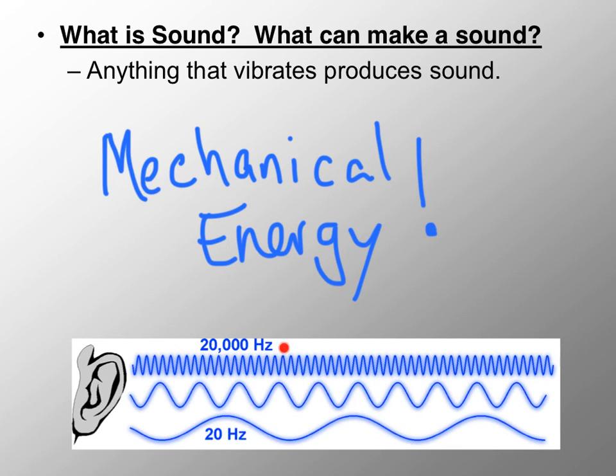And there's different frequencies. The higher the frequency, again, units is hertz, the higher the pitch, and lower frequency, lower pitch. These sound waves hit your eardrum or tympanic membrane, which vibrates, and then that mechanical energy, those vibrations, get converted into chemical signals in your brain, and you interpret that as sound.